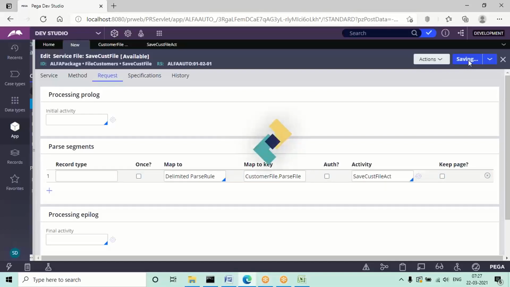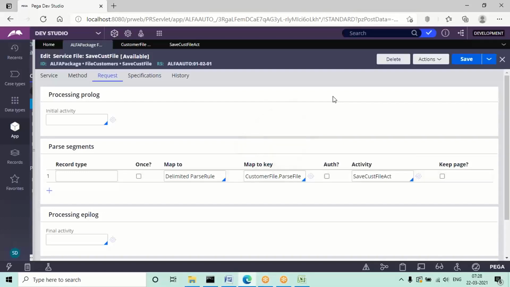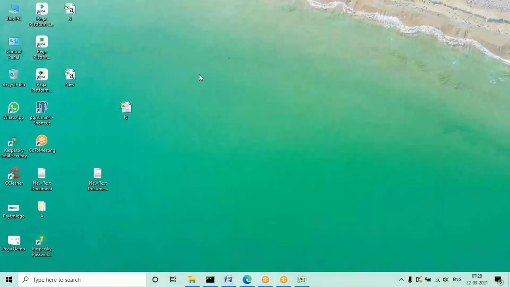After mapping the parse and activity rules, only then can we save the service file. These two are mandatory, compulsory to fill. Now the next step is, in your system, try to add some folder. In real time, an FTP link will be given to you, but now in the personal edition, in your system, you can open any drive, like the C drive or some other drive.